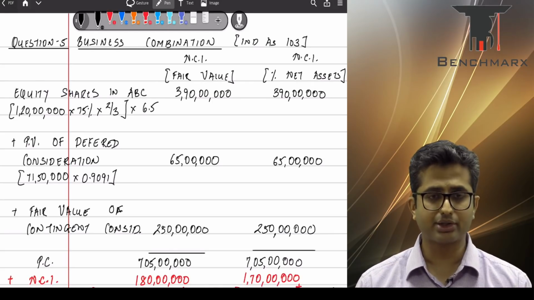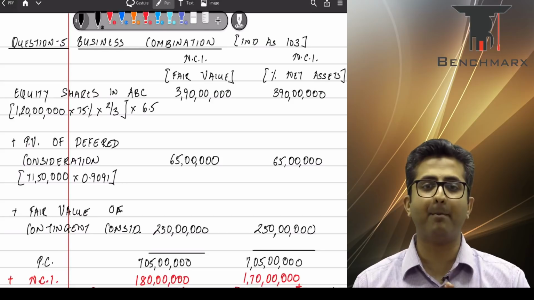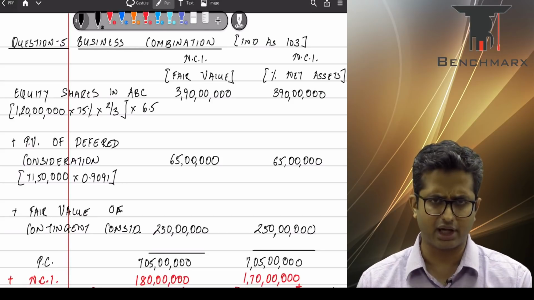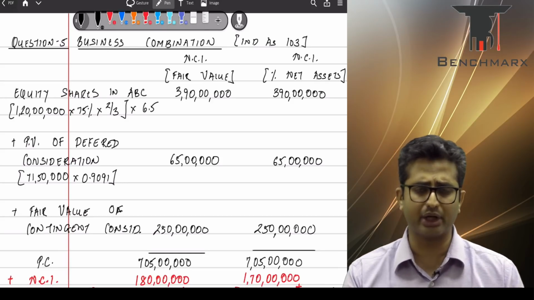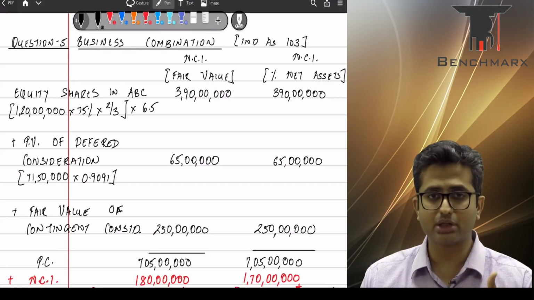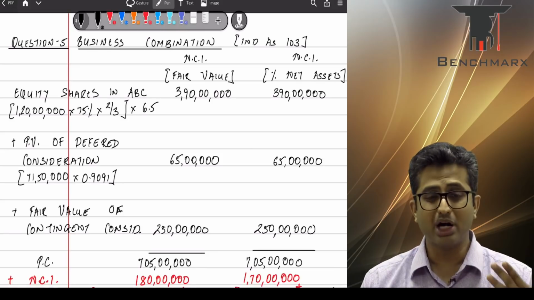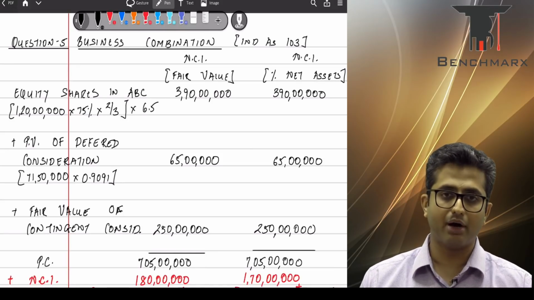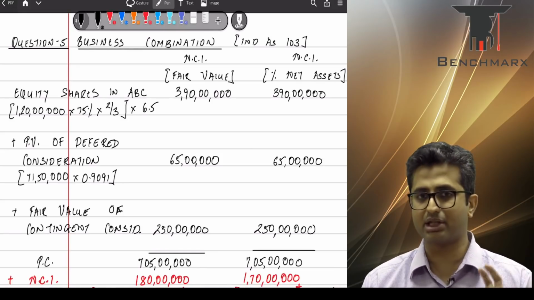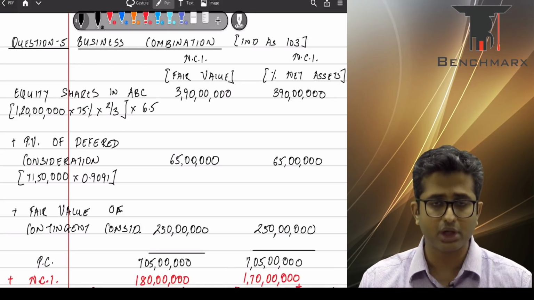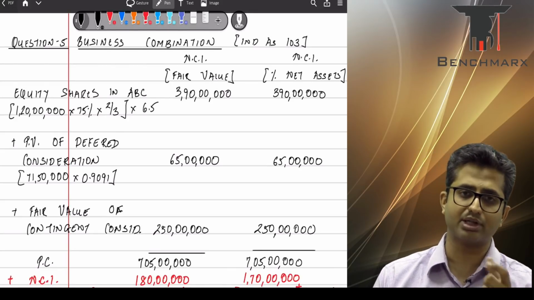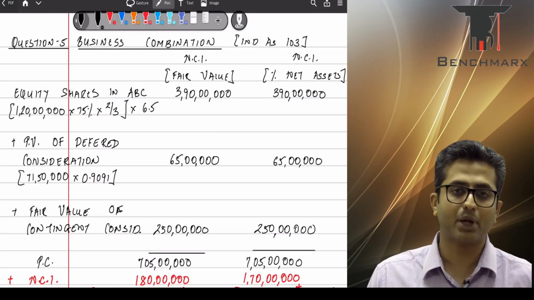So the question asks you to calculate goodwill using both the bases of NCI. As per Ind AS 103, non-controlling interest can be calculated either using the fair value method or using the proportionate net assets method. Under the fair value method, the answer that we get is called full goodwill. Under the proportionate net assets method, the answer that we get is called partial goodwill.